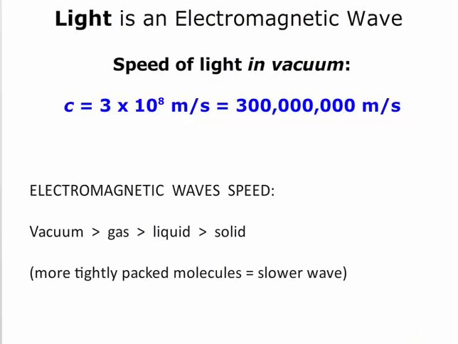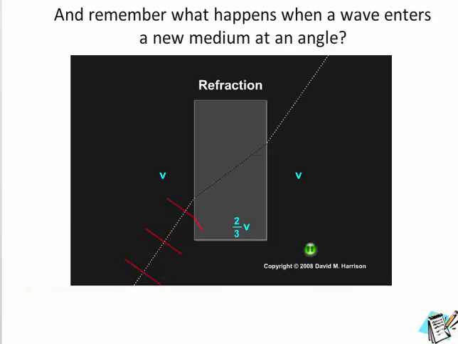Speed for electromagnetic waves gets slower as molecules block the motion. The tighter the molecules are packed together, the slower the wave will travel. So light travels fastest in a vacuum, where no molecules get in the way, slower in a gas, slower still in a liquid, and slowest in a solid, since there are a lot of molecules in the way. When a wave enters a new medium at an angle, the first edge of the wave slows down, then the next part, until the entire wave ends up turned in a different direction. Refraction is this change of direction of a wave when it enters a new medium at an angle, which is caused by a change of the wave's speed.